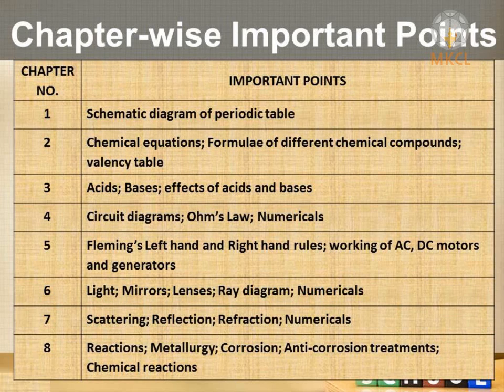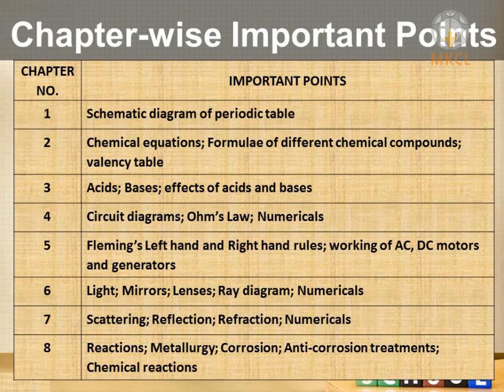Chapter number 5 is electromagnetism. Whenever we are discussing electromagnetism, an idea of generators and motors will come to your mind. So AC motor and generator, and apart from that, the different rules like the right hand thumb rule, Fleming's left hand rule, and Fleming's right hand rule. The rules are quite tricky and difficult to understand, but try to understand them, and whenever you are asked to write down the rule, the associated schematic diagram should be there. Working of AC/DC motors and generators is very important. Try to find out the components, their construction, the devices where these motors and generators are used, etc. All this was chapter number 5, electromagnetism.